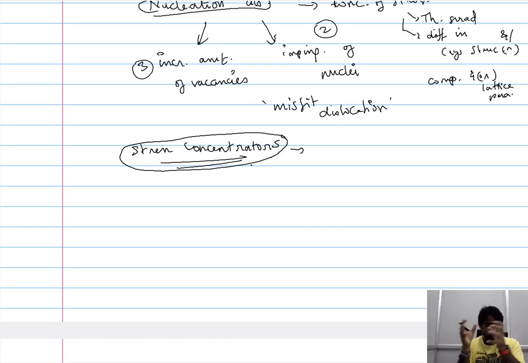And when you impose a stress onto the material, when you impose a mechanical condition to the material, in these microscopic features the stress begins to concentrate, ultimately leading to the formation of dislocation, and that is what we refer to as the stress concentrators.